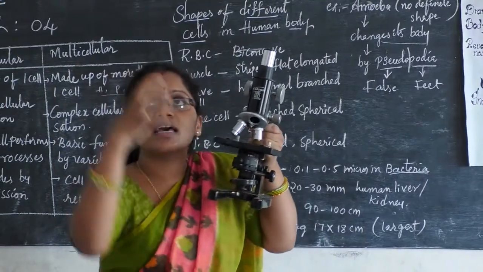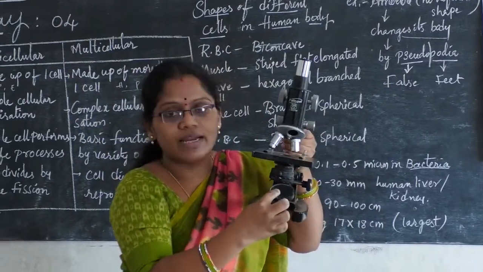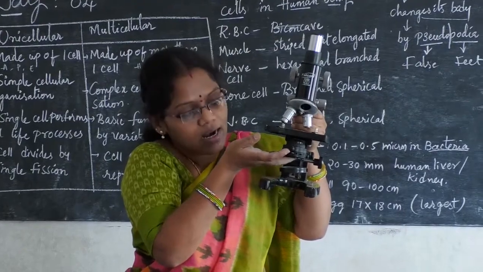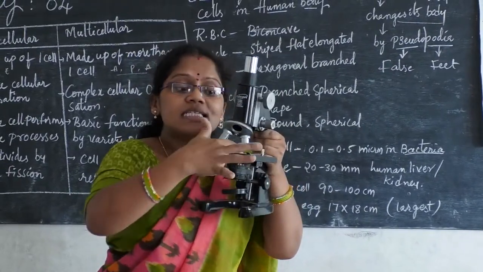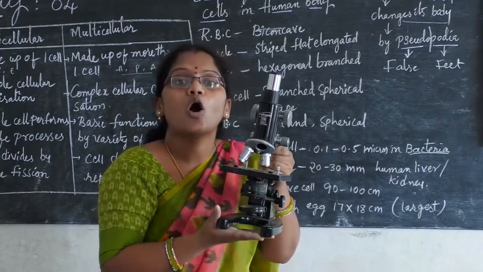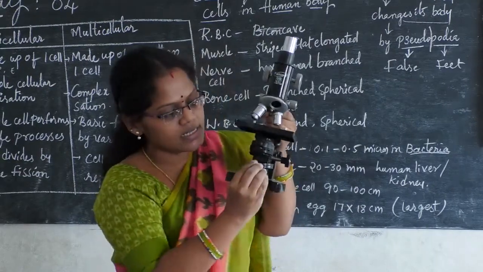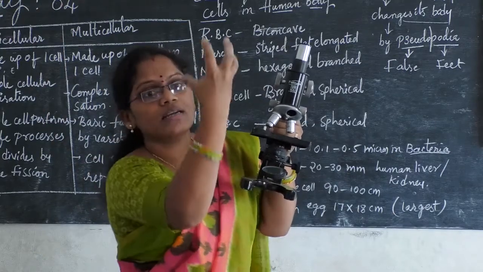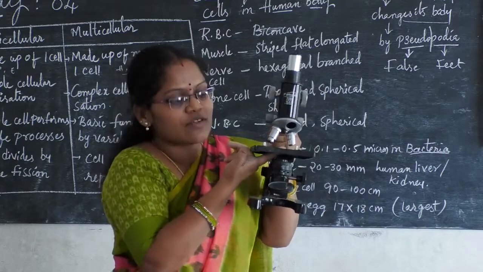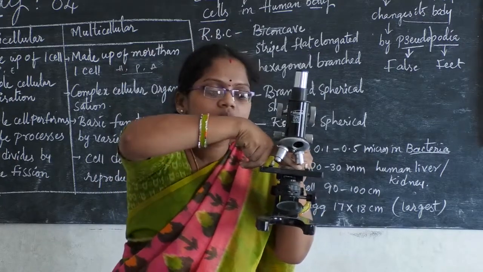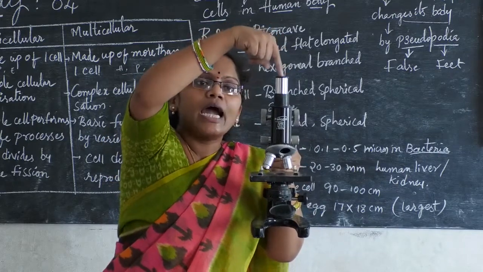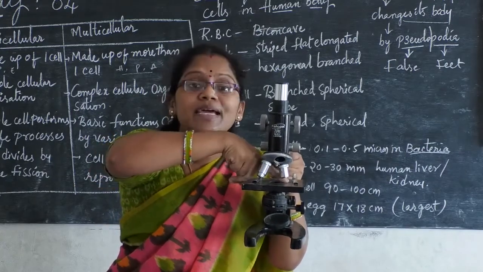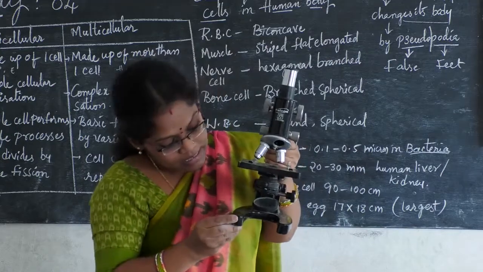What is the use of the reflector? The light is focused on this reflector, on this mirror, so that light will enter the condenser, so it can focus easily on the slide and you can see the image clearly. The reflector reflects the light to the condenser, and the condenser focuses the light on the slide, so that from the eyepiece and with the help of the nose piece you can see the object image clearly on the slide.